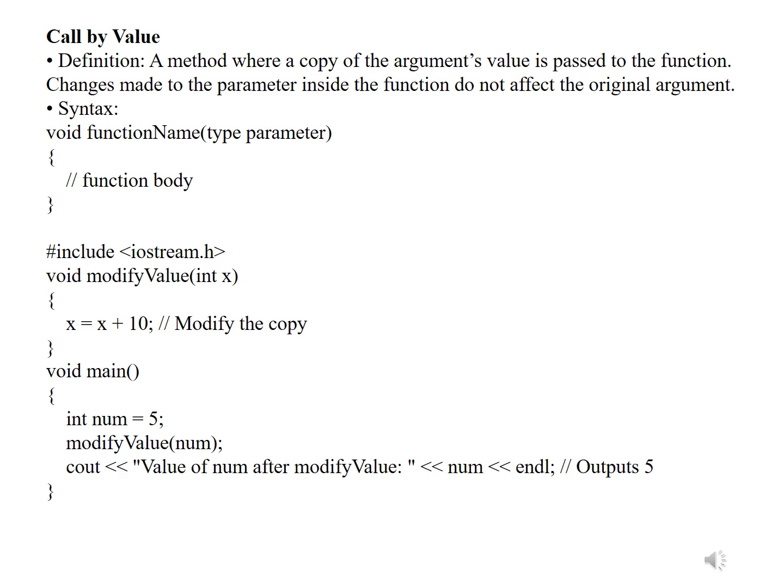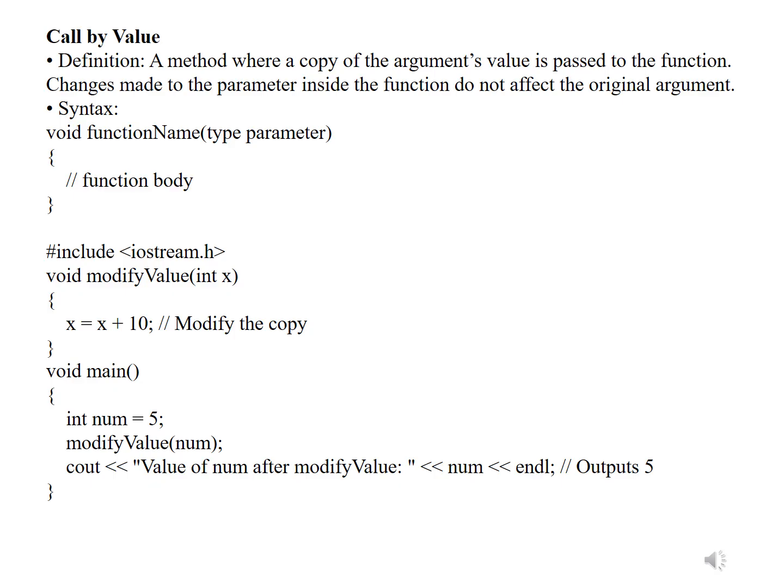Carefully observe this example program, because observing this slide is very important while explaining. #include <iostream.h>, void modify_value(int x) { x = x + 10; }. Here x is modified in the copy.